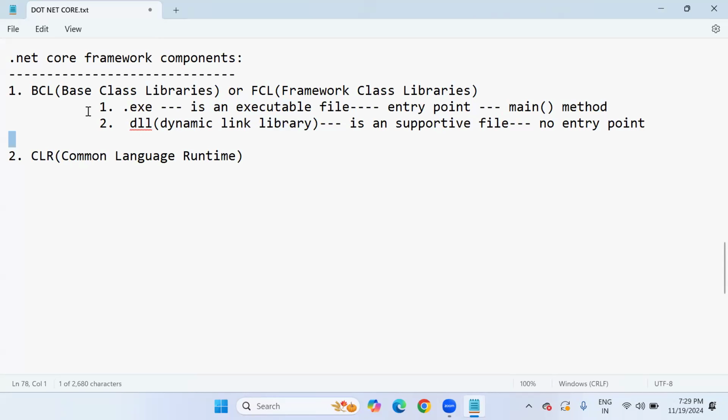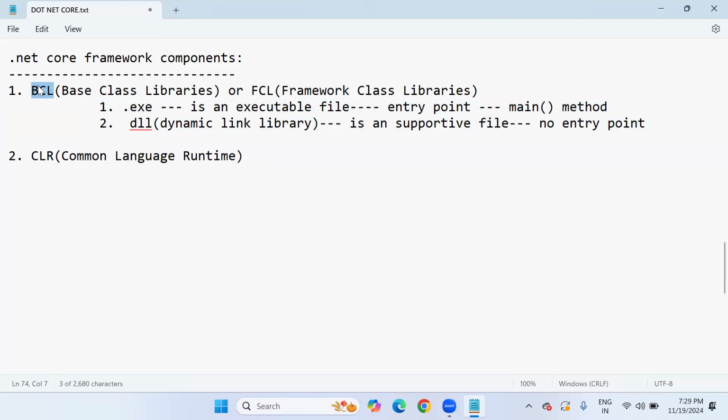These two are very, very important in our programmatic way, especially in C#.NET: how to prepare DLL files, and how to use this DLL source code in another application. We will also see this practically, application-oriented. So this is the first important component in .NET, the base class library. I'm concluding that about the base class library.